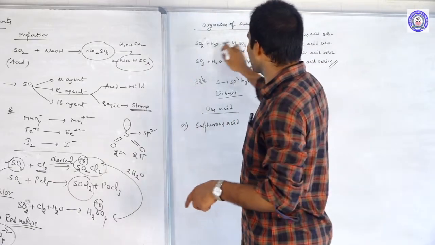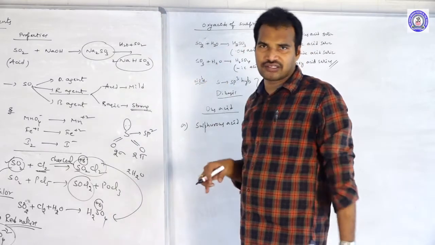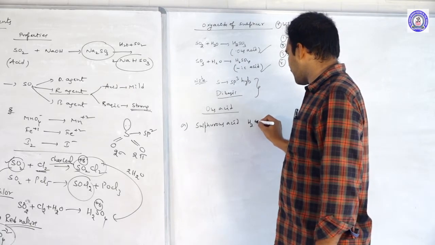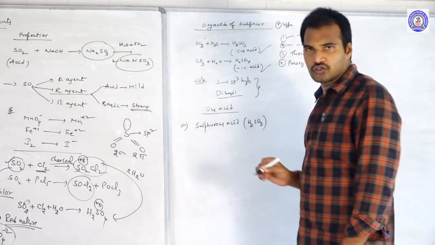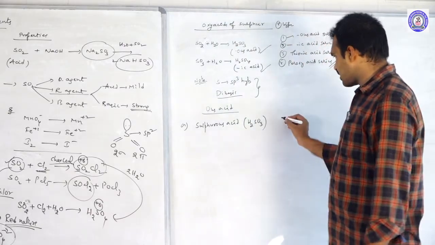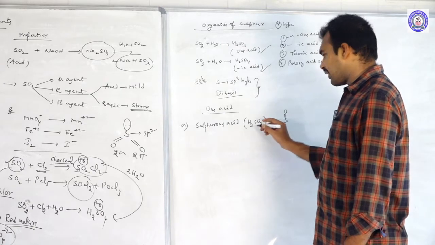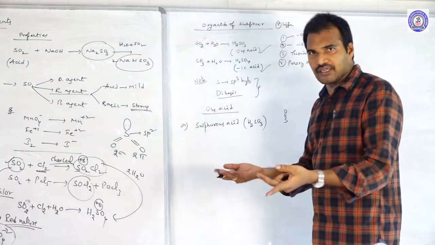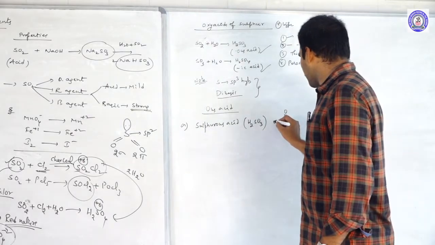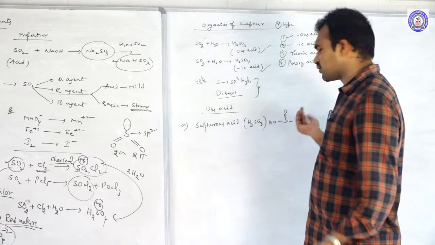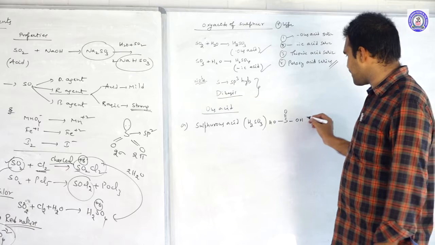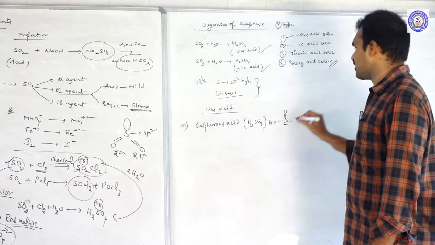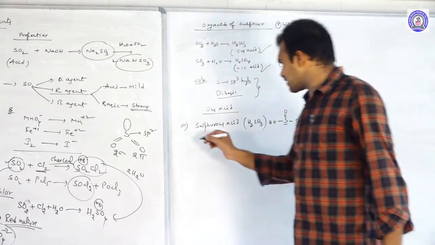Why? Because it is formed by the dissolution or hydrolysis of sulfur dioxide. That is why it is orthosulfurous acid. The chemical formula is H2SO3. If you look at the structure, S double bond O, and every acid has 2 OH groups, since dibasic means 2 OH compulsory. So one OH, one OH, H2SO3 finished. What is the oxidation state of this sulfur? -1, -1, -2, total +4 oxidation state. Clear?